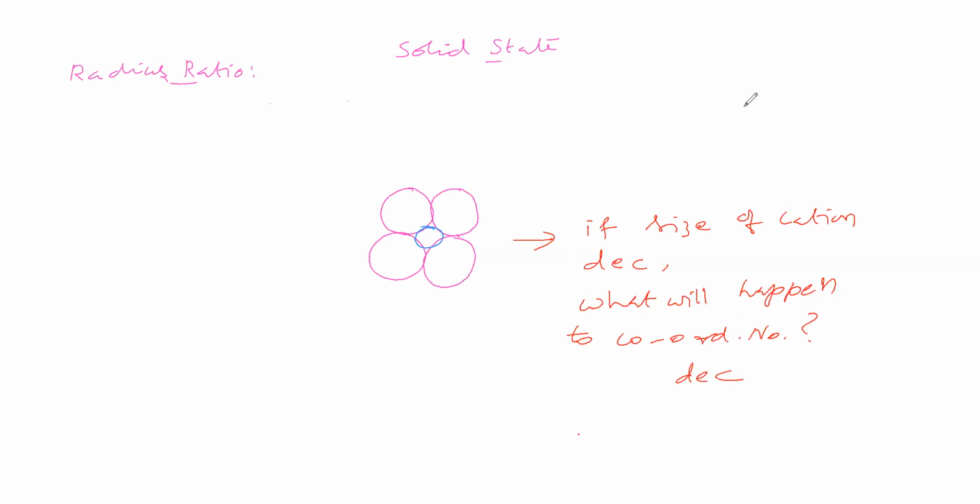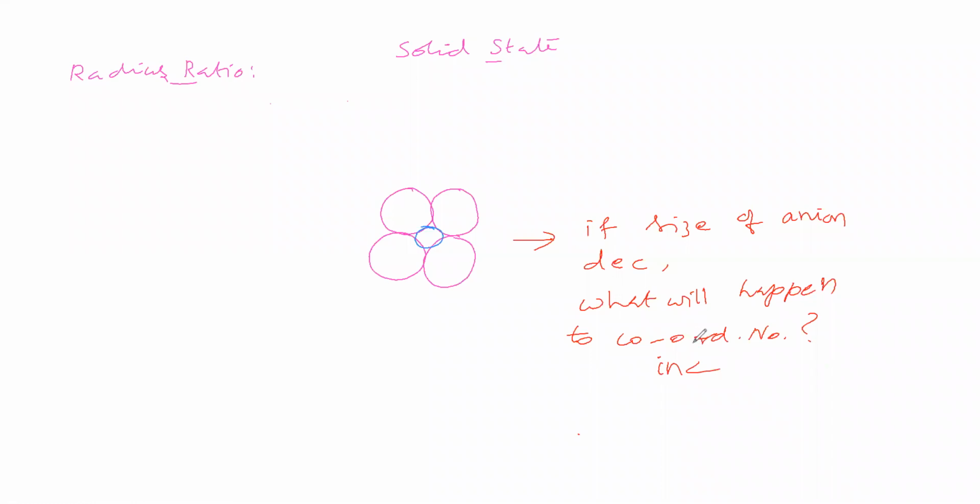Now we will talk about the anion, not the cation. If the size of the anion decreases, that means we are taking out this anion and keeping a small anion, what will happen to the coordination number? Then the coordination number increases.